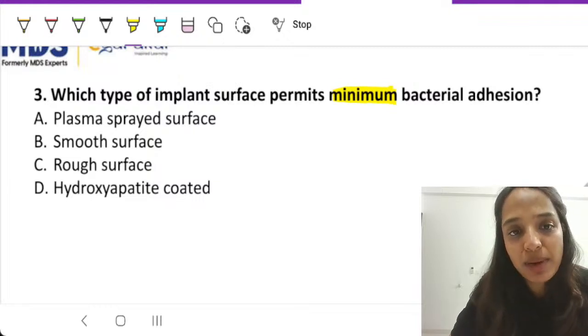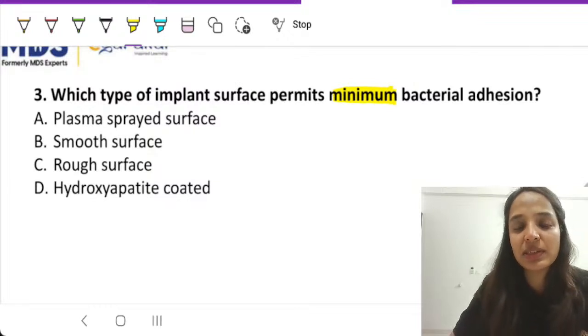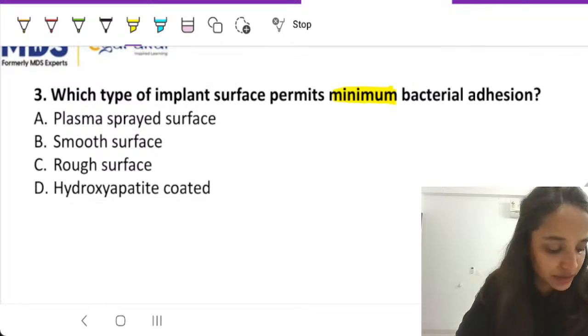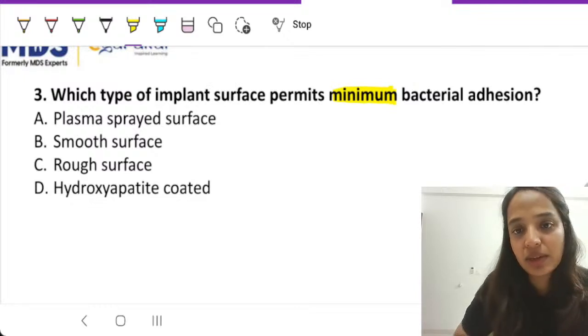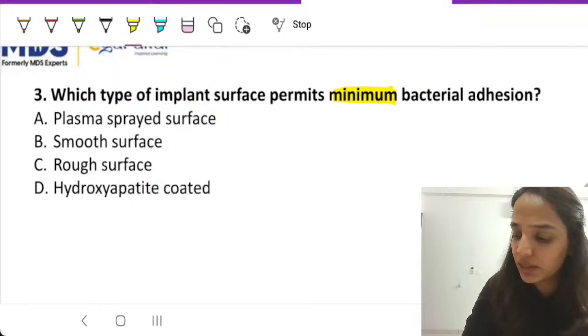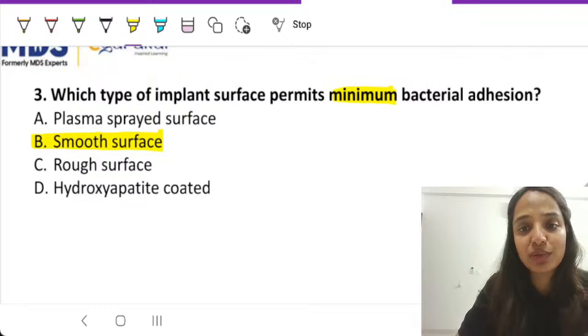What could be the answer? Is it plasma sprayed? Is it smooth surface? Is it a rough surface? Or is it a hydroxyapatite coated surface? What do you feel is the answer? Right. So majority of you are right here. The correct answer is option number B, which is a smooth surface implant.